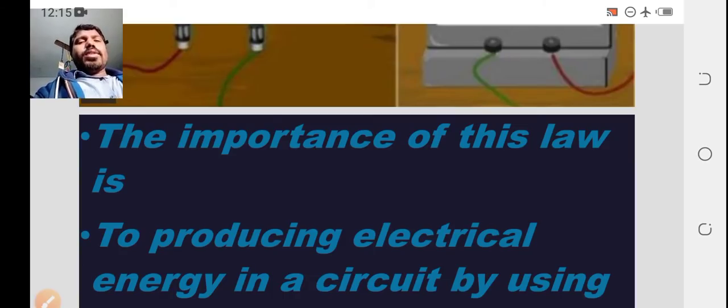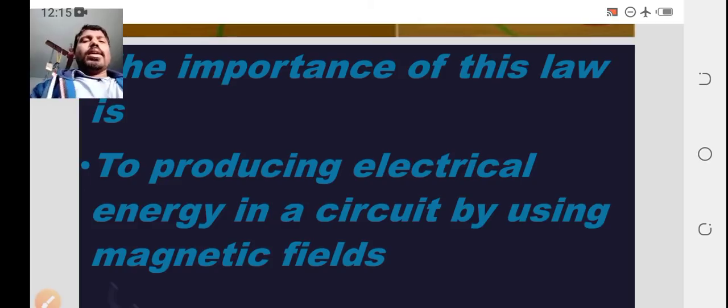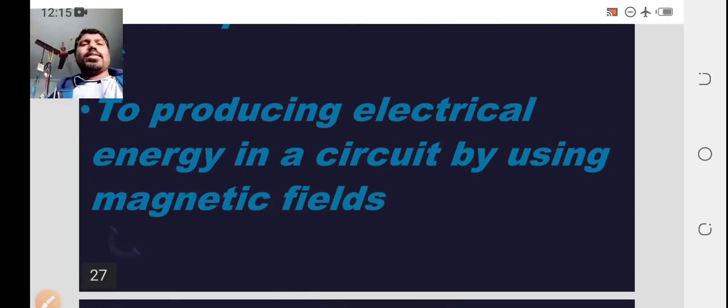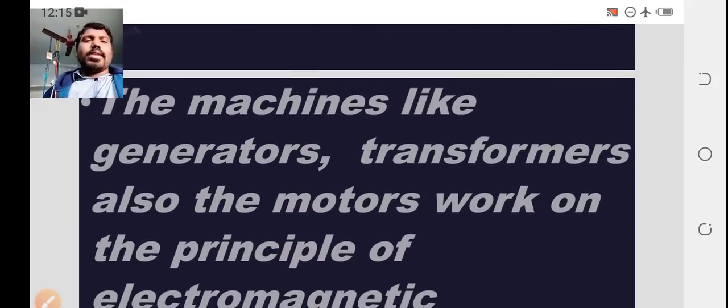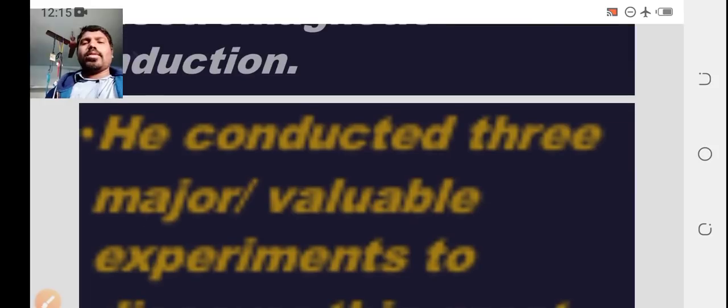What is the importance of this law, Michael Faraday's law? The importance of this law is producing electrical energy in a circuit by using a magnetic field. This is another modified form of Faraday's law. Machines like generators and transformers work on electromagnetic induction, which we just discussed.